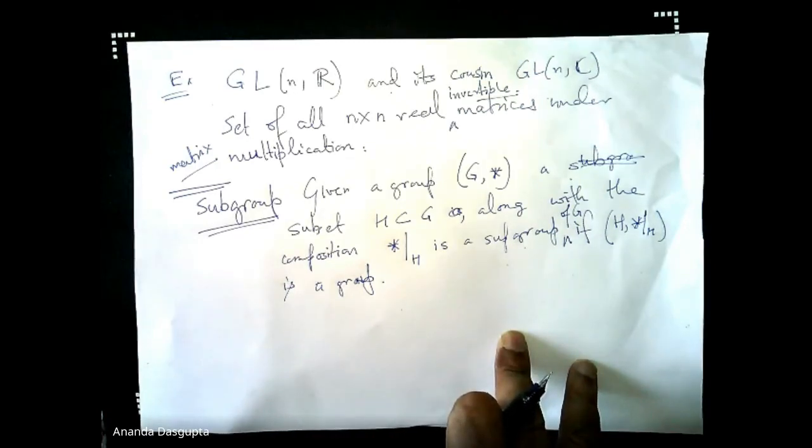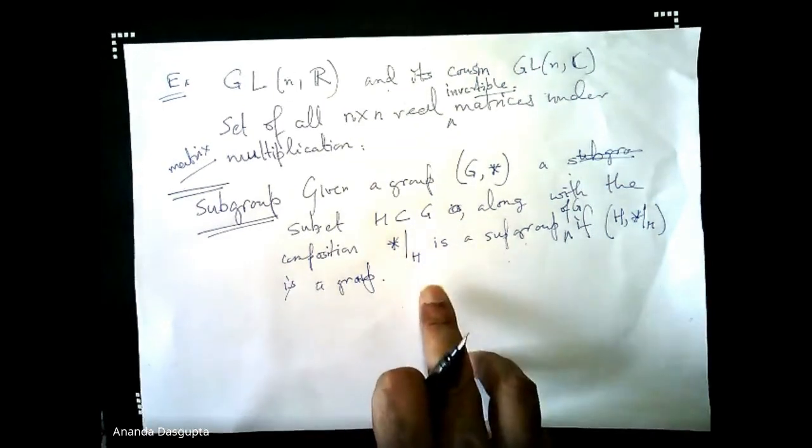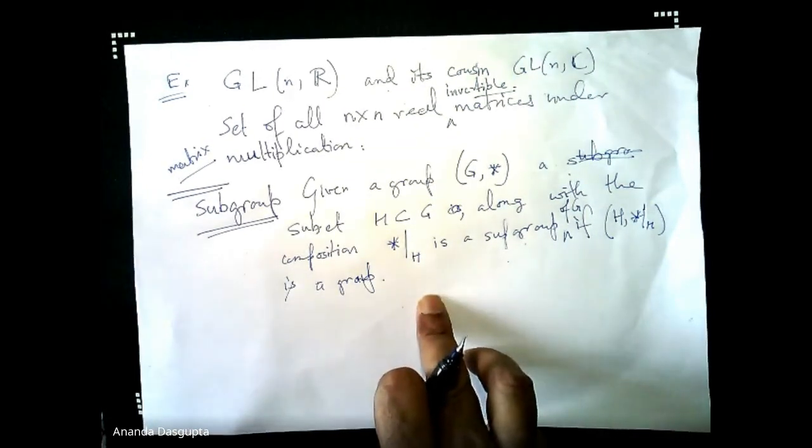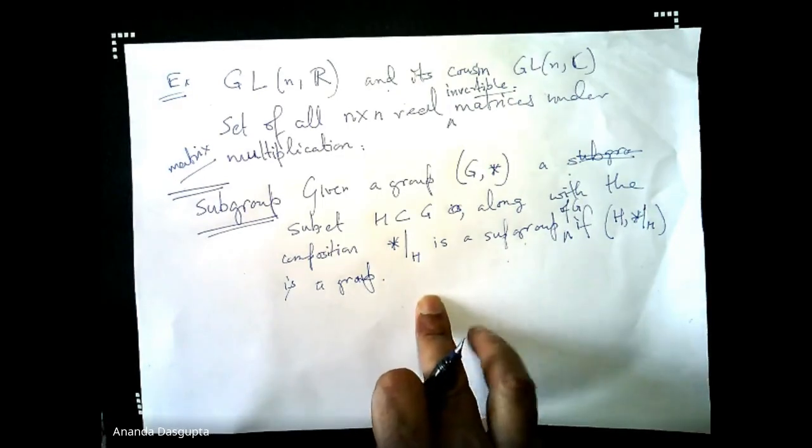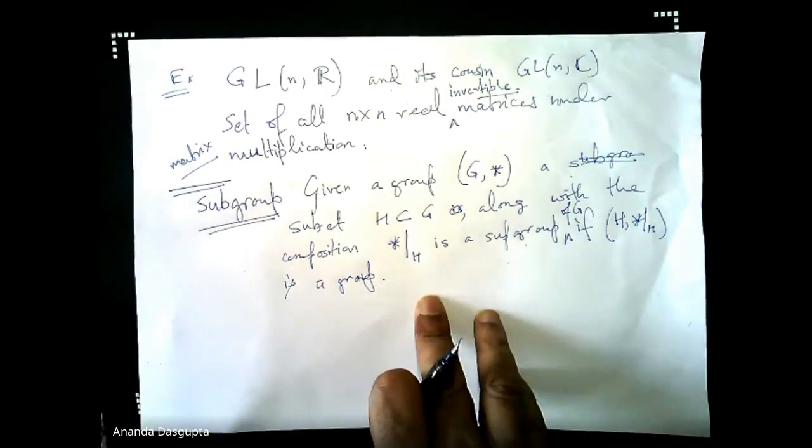You still have to check closure, that is, that star restricted to H is a binary operation. To multiply or compose two elements of H using this rule, you do get an element of H. That's something you need to check.